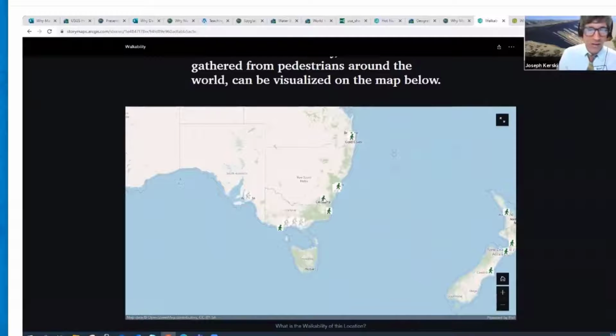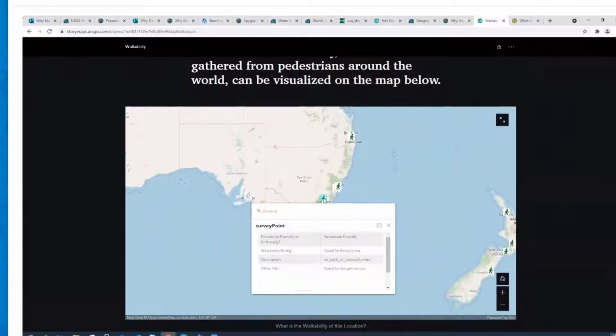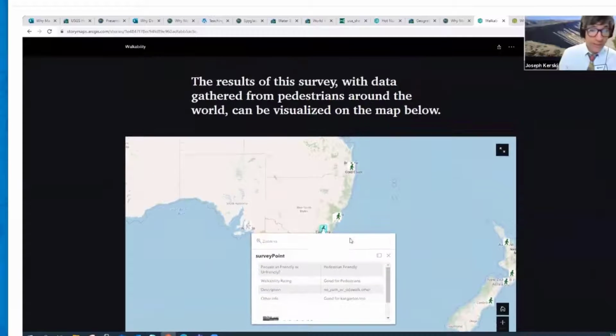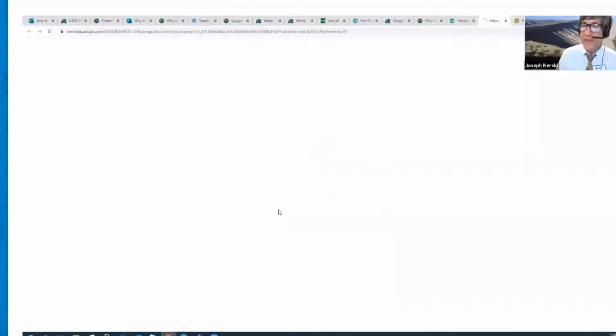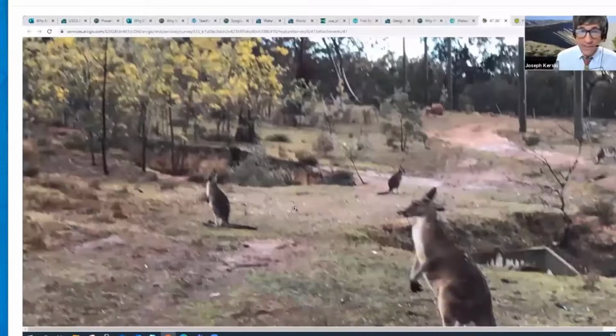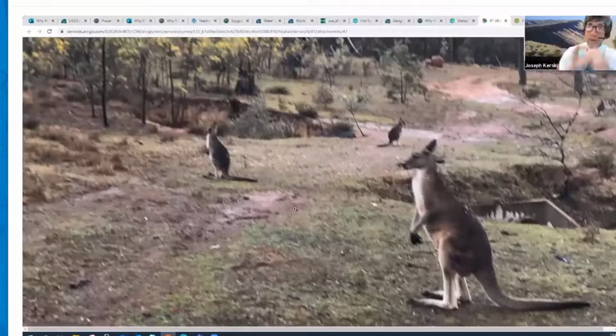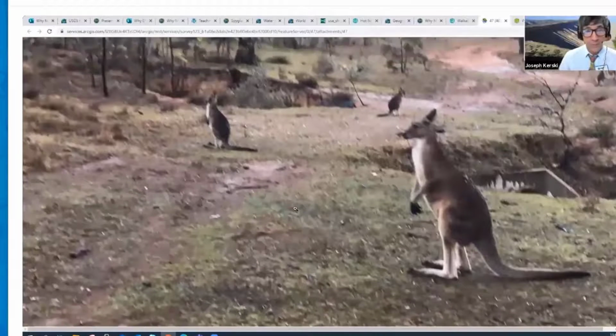Good on you, mate. She'll be right. So here I've got Canberra, and I've got some data in there that, in this case, I actually filled out in my own survey. It says no path or sidewalk, but on the other hand, it's good for pedestrians. And oh, it's good for kangaroos too. Why is that? Well, because on this particular walk, I was joined by these animals with tails on the adults like those noodles at swimming pools, those orange and purple noodles that you see people using. They're like this big around. Fortunately, they're very friendly. They're kind of timid, so they backed away from me, but stayed close enough that I could get a somewhat blurry shot.